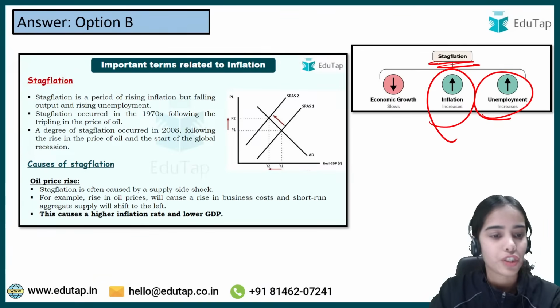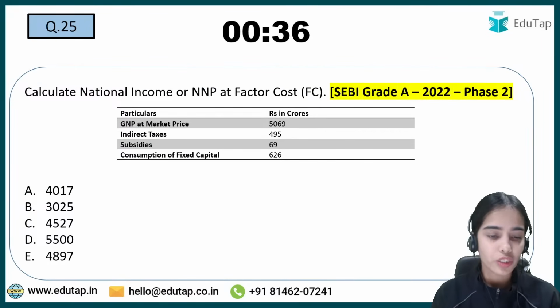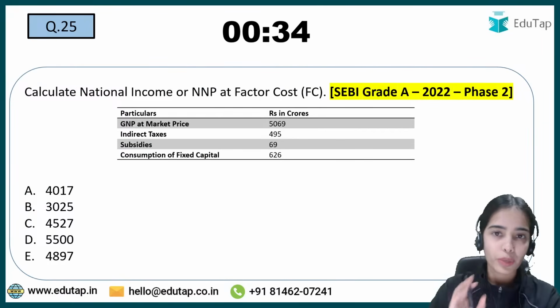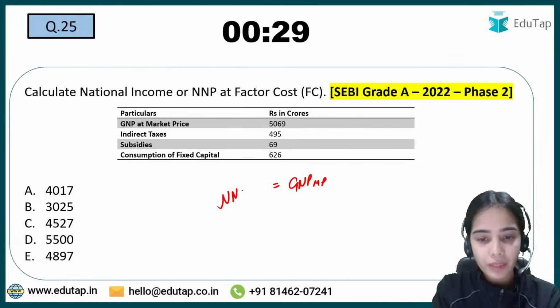So that is stagflation. Now coming to the next question, this is a question from SEBI Grade A 2022 Phase 2. Such a question can come. So you must know about the conversion. You have to convert GNP at market price to NNP at factor cost.